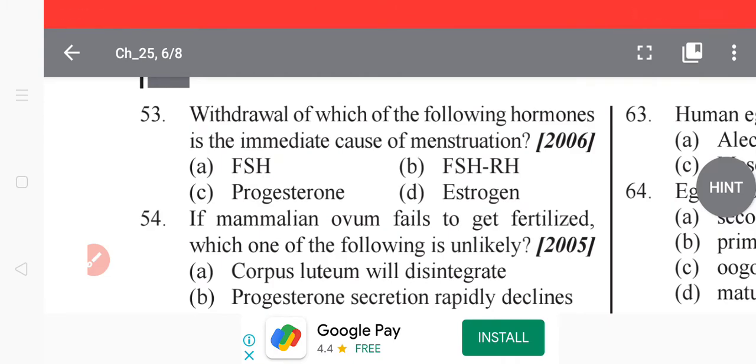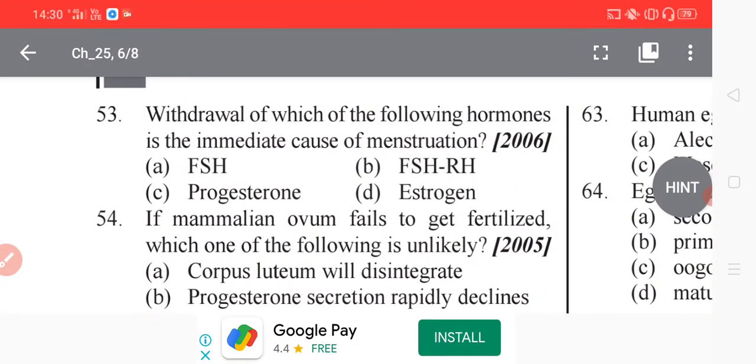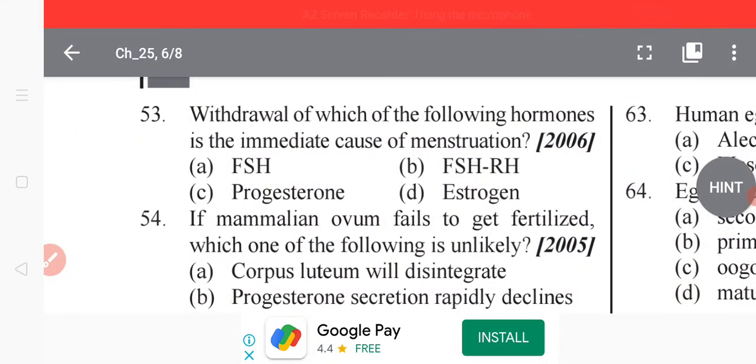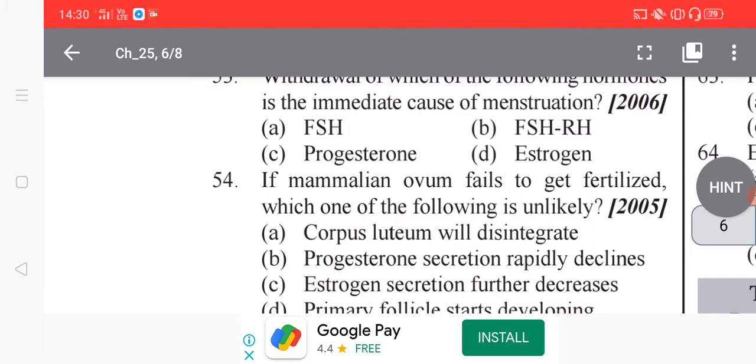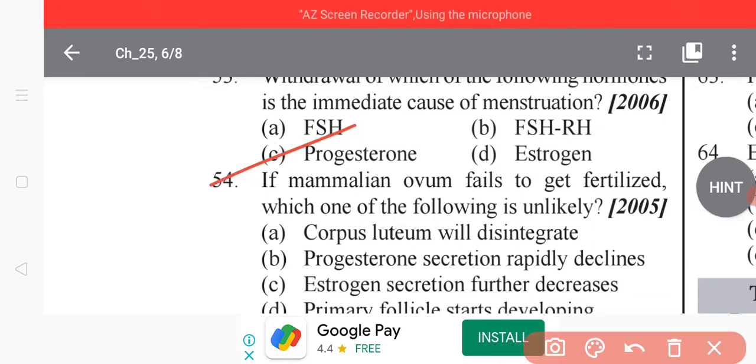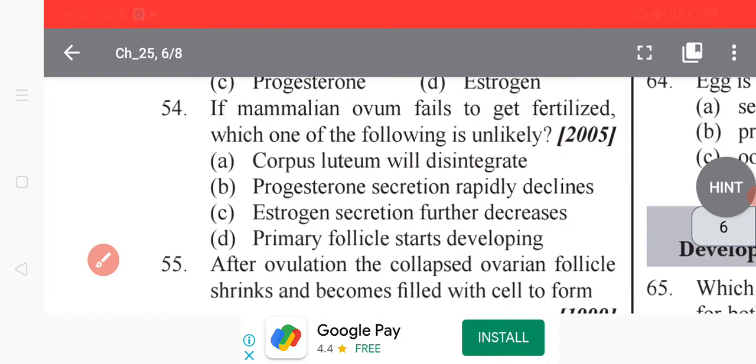This is also known as implantation. It facilitates placenta formation and controls fetus development in the uterus due to progesterone. So the best option here is progesterone.